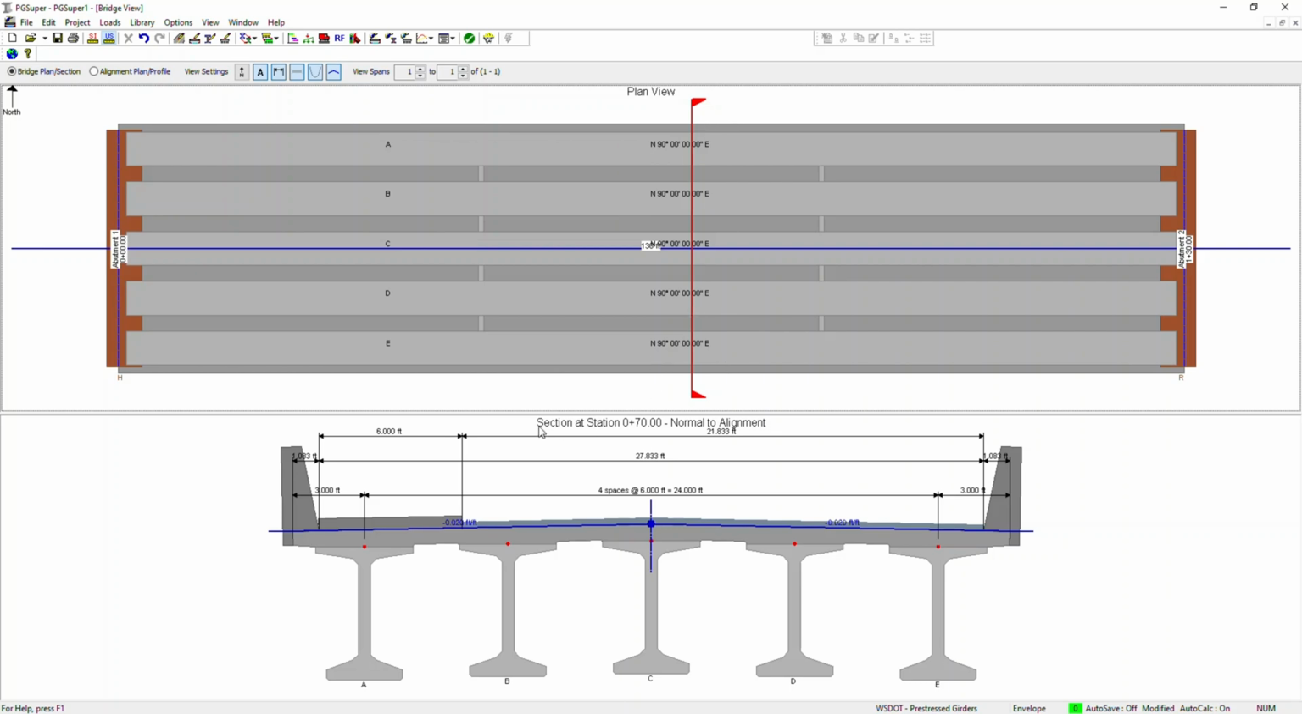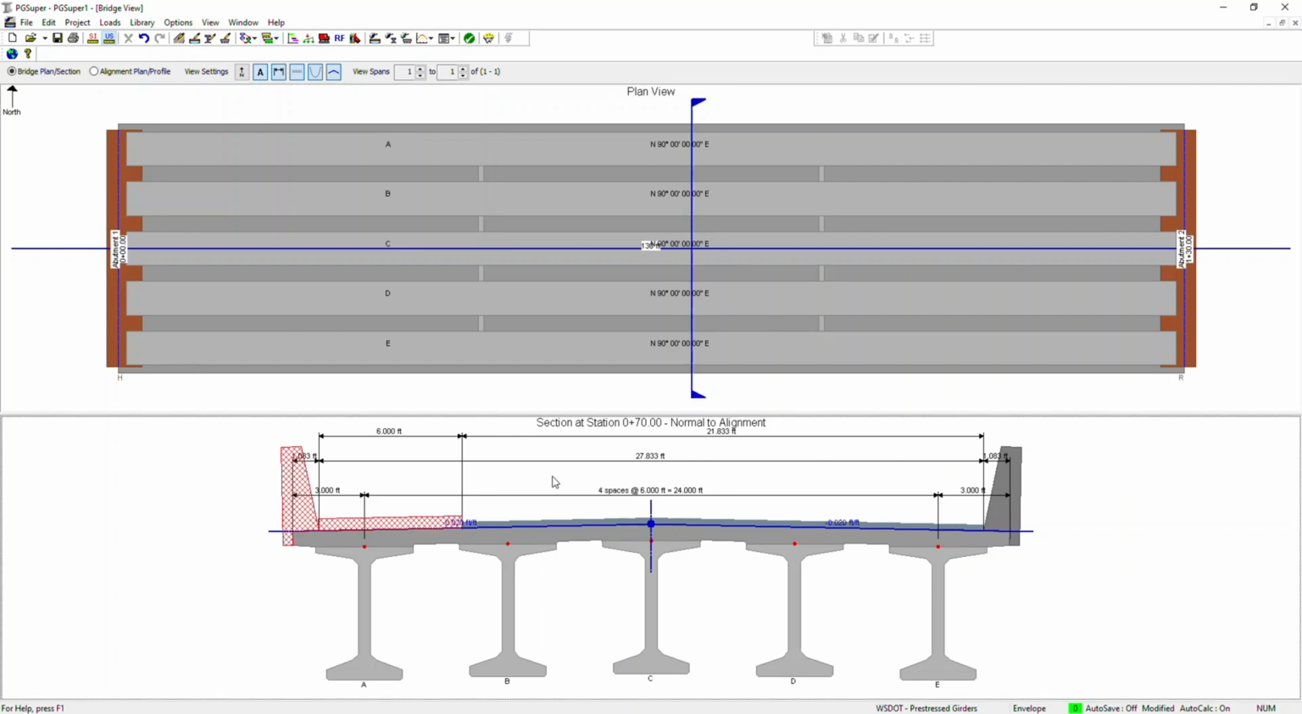As you can see here, it says section at station 0 plus 70, normal to the alignment. This is normal to the alignment, and this is that portion. The sidewalk is here, if you can see. I'll show you other ways to play around with this one. One thing you should always make sure is that these dimensions are as per your plans. When you are generating, you will be editing and refining again and again. That's how you get to your final model.